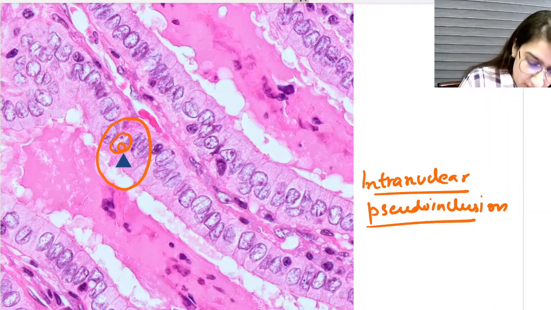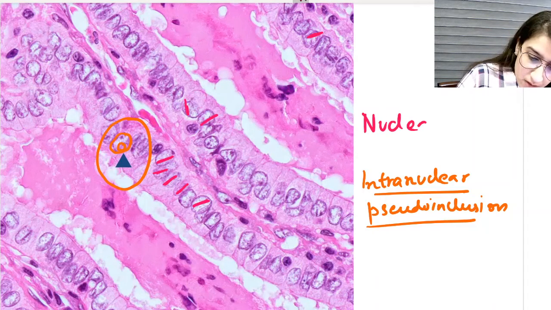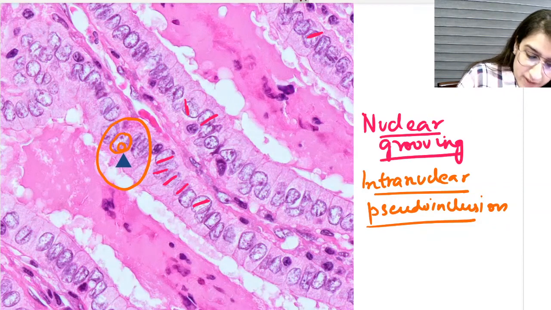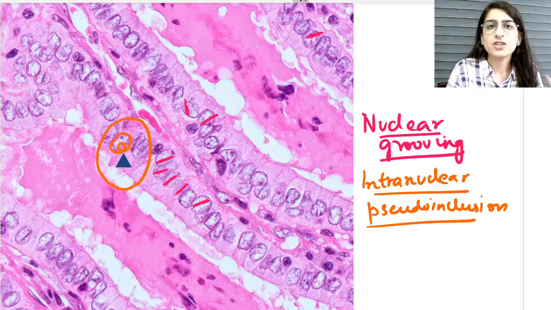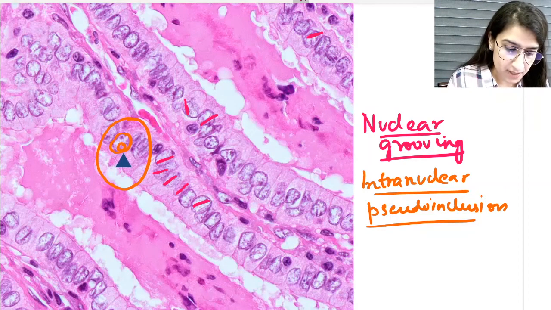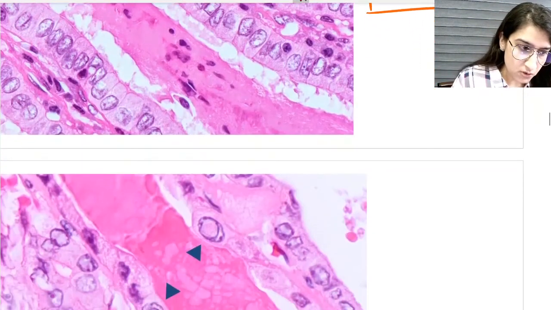Now can you appreciate these? Look at this. This is the nuclear groove. Look at this grooving. So they are the nuclear grooving. That is why it is also called coffee bean shaped nuclei. I hope it is clear to all of you. Now we move to the next histological picture.